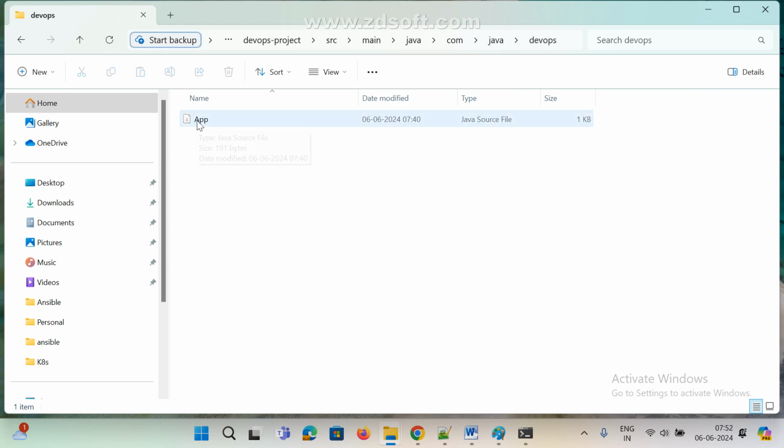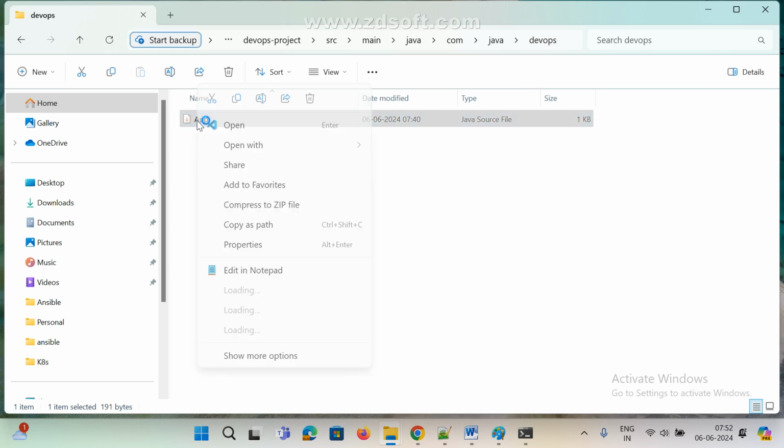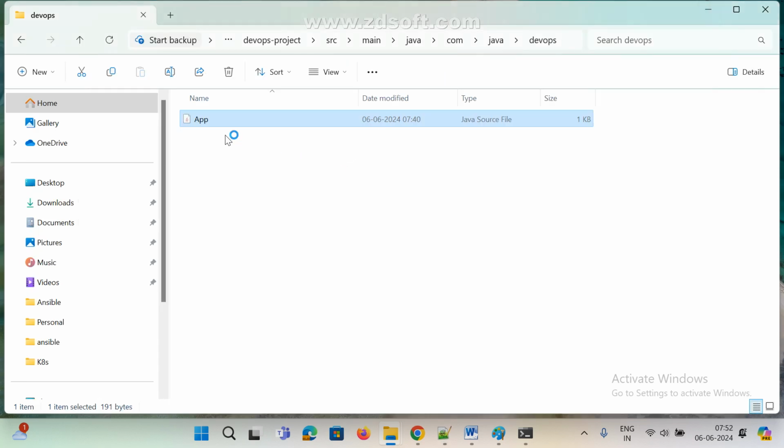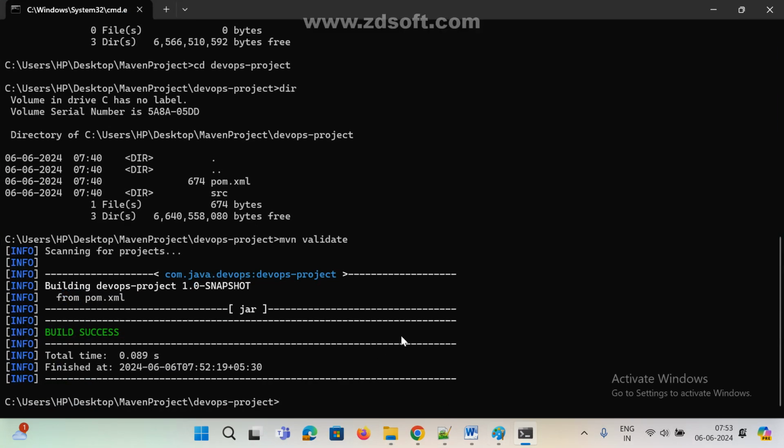Now you can see this is the Java class. Only one line is available. See here, public static void main. This is a print System.out. We'll see later. Hello world only it will print if you deploy this file and all. Okay. Now I am going to run compile. What will happen? See here, mvn space compile.